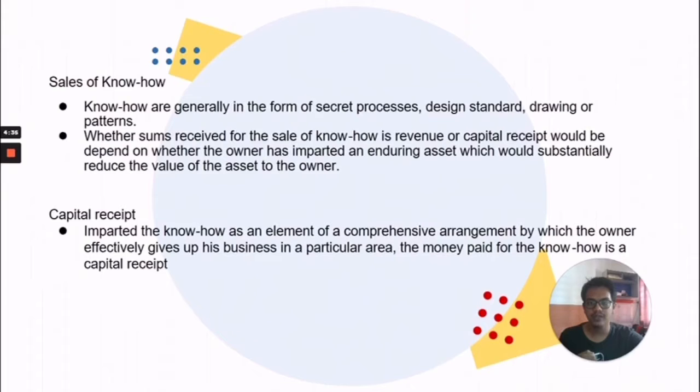Whether the sum received for the sales of know-how is a revenue or capital receipt will depend on whether the owner has imparted an enduring asset which will substantially reduce the value of the asset to the owner. For the capital receipt, if the owner imparted the know-how as an element of a comprehensive arrangement by which the owner effectively gave up his business in a particular area, the money paid for the know-how is a capital receipt.